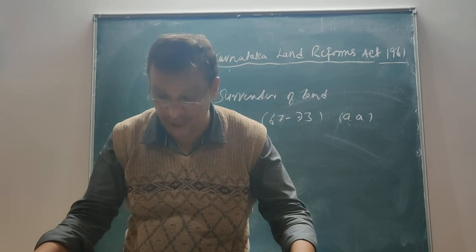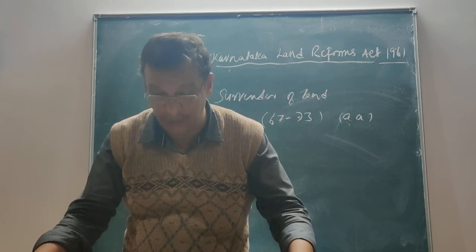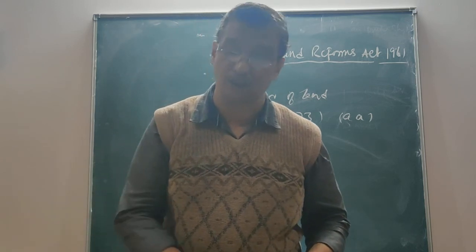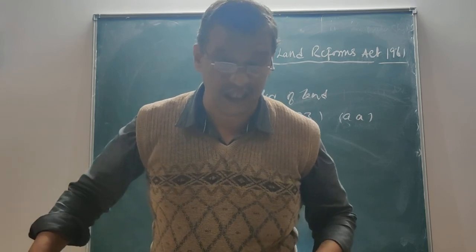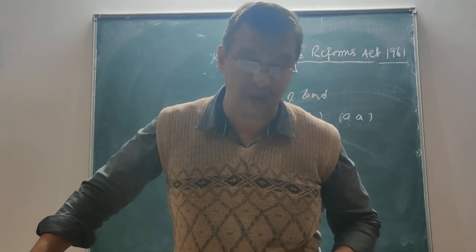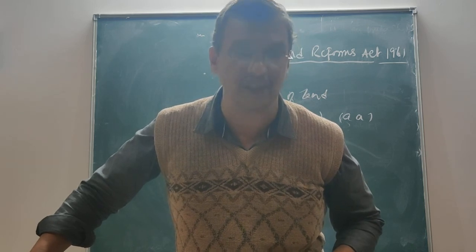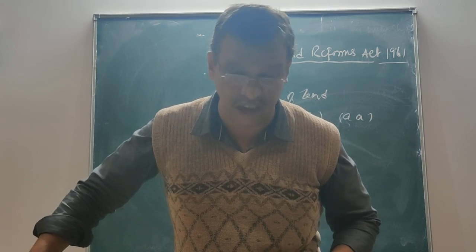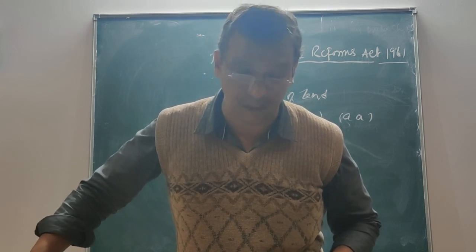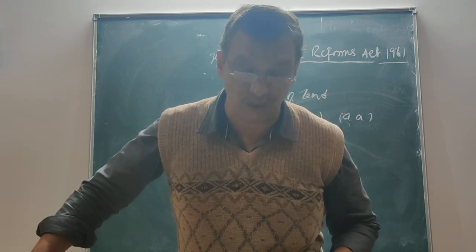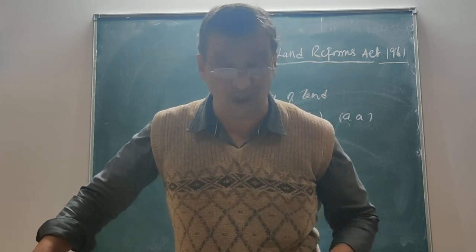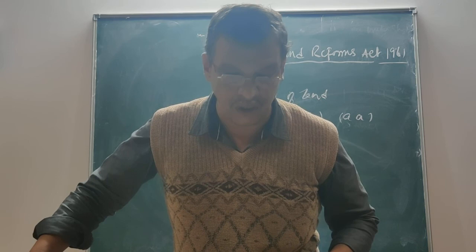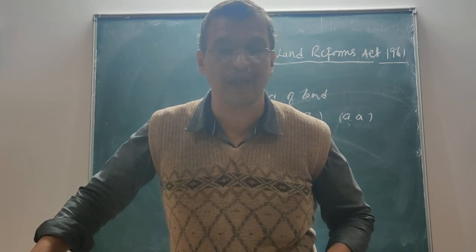And in this behalf, the DC shall have the authority to decide who is the dispossessed tenant, displaced tenant, and landless agricultural labor. All these things would be decided by the DC, and the land shall be given to a landless person, or to a person residing in the same village, locality or panchayat, or to an agricultural laborer employed in agriculture, provided the income of that person does not exceed 20,000 rupees. Or it shall also include a released bonded laborer. So all these persons are entitled to have a right over the property.